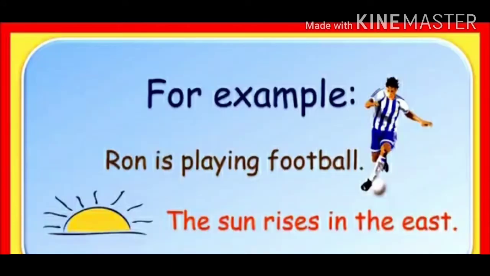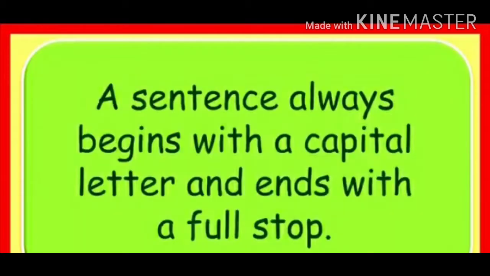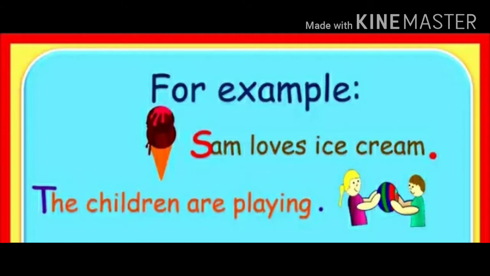For example, Ron is playing football. Do you get meaning from this sentence? Yes. There is a boy whose name is Ron and he is playing football. The sun rises in the east. So when you read this sentence, you get the idea that the sun always rises in the east. So you have to remember that a sentence always begins with a capital letter and it ends with the full stop.